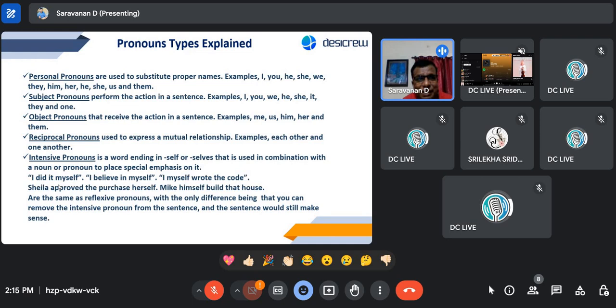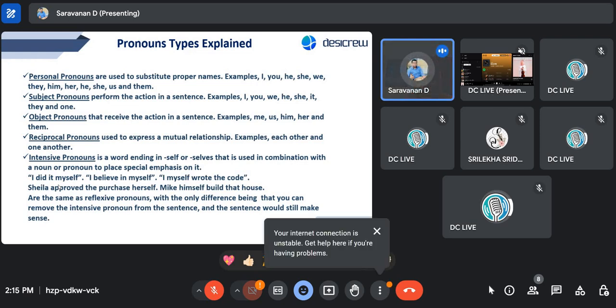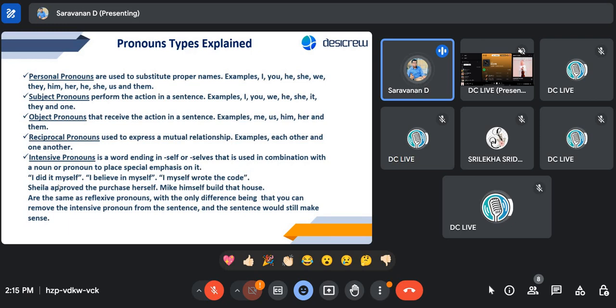For example, take this example: "I myself wrote the code." So "I wrote the code," right? If you take this as well, that is still good enough. But from a reflexive one, if you take any part of it, any word, then it may not make any sense. I think it's 2:15.